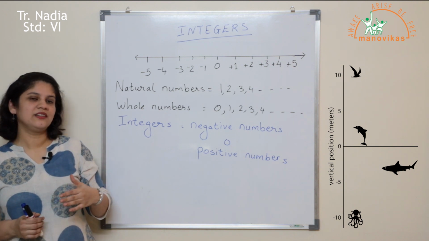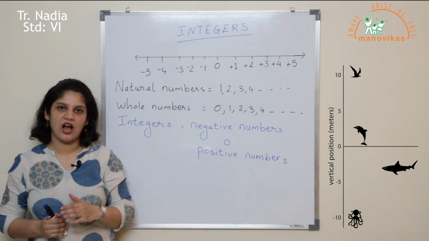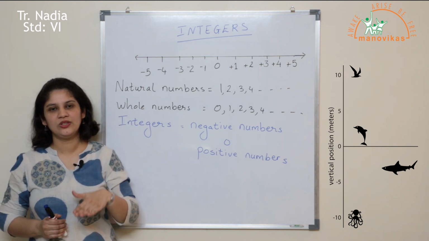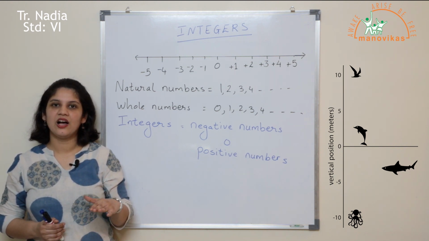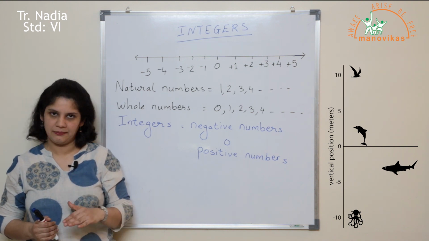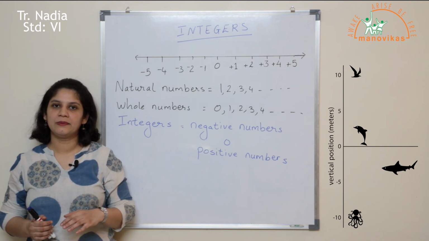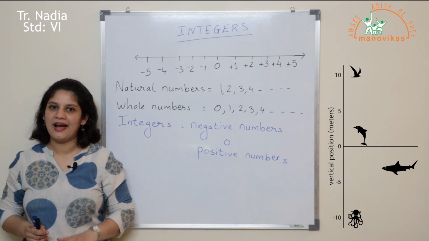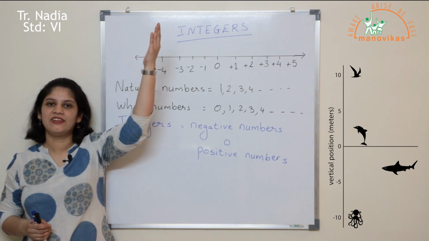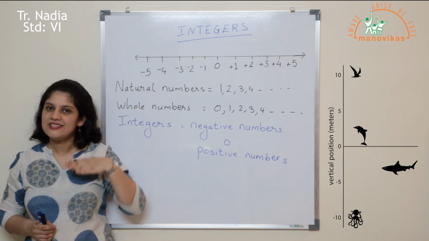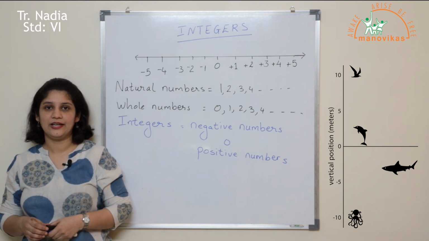Now how do you represent the position of things which are below or under the sea level? For example, I have a shark here. It is 5 meters below the sea level. So I will make use of a negative integer. I will say that the shark is at a depth of -5 meters. So it is clear that it is below the sea level. Similarly, you can see the octopus. I will say it is at a depth of -10 meters. So if positive integers are used to represent things above sea level, negative integers are used to represent things below sea level. So these are some of the instances where we need negative numbers in our day-to-day life.